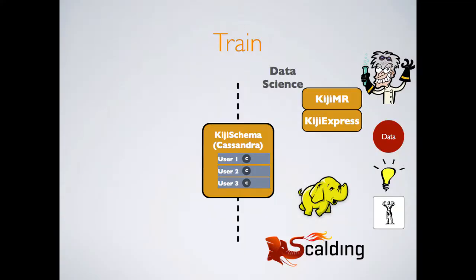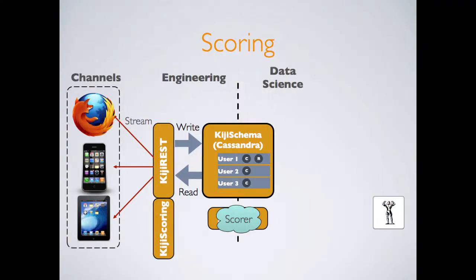The data scientists there use all the same tools we just described. So when we're training the machine learning models with this retailer, we use Kiji MapReduce and Kiji Express. Finally, the application communicates with Kiji via REST and uses Kiji scoring for generating these recommendations based on what the latest items are in a customer's shopping bag and so on.